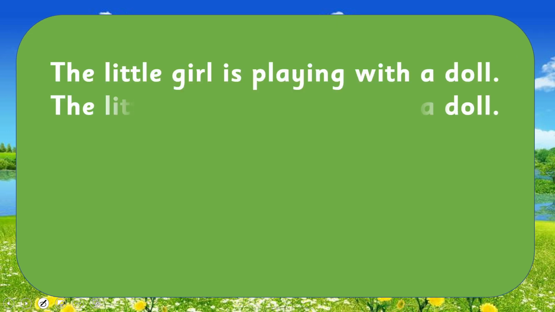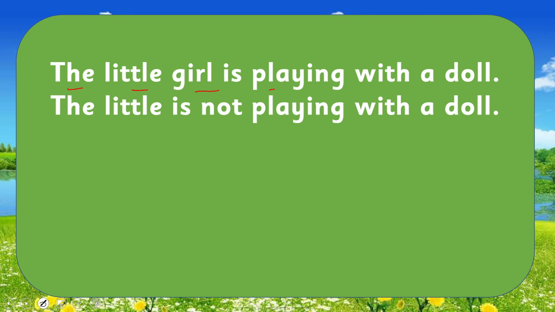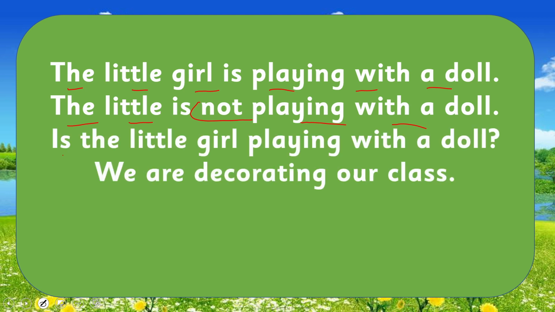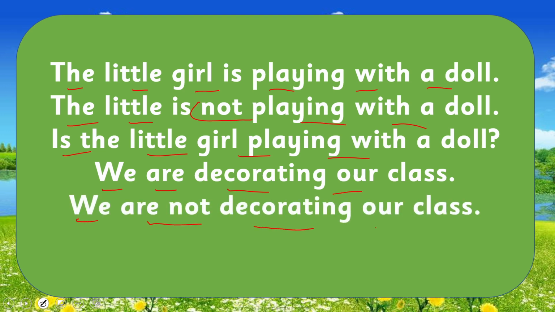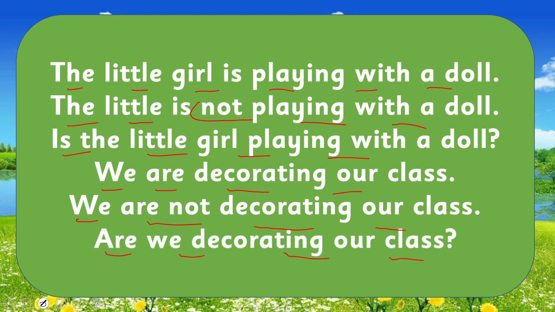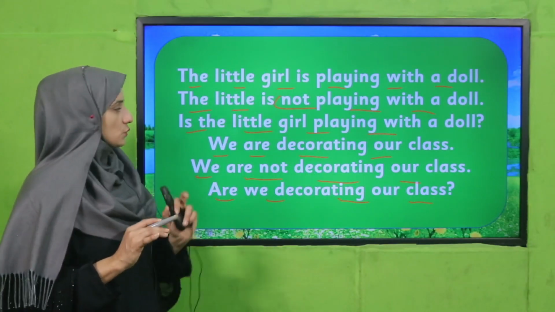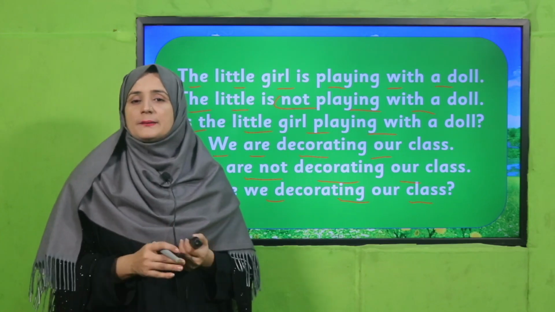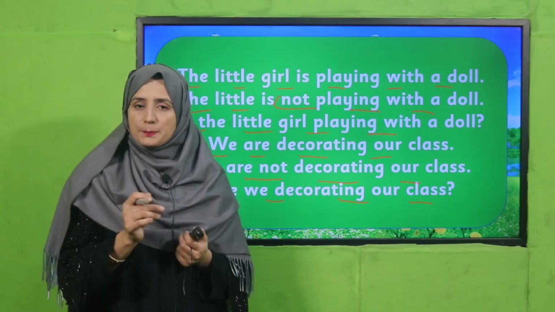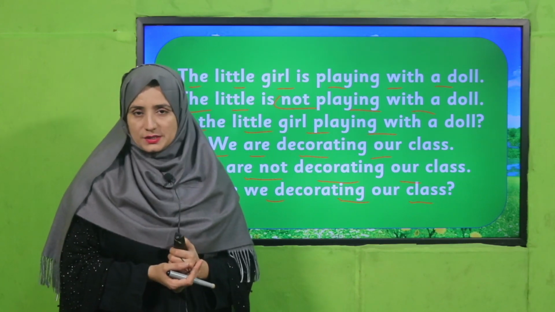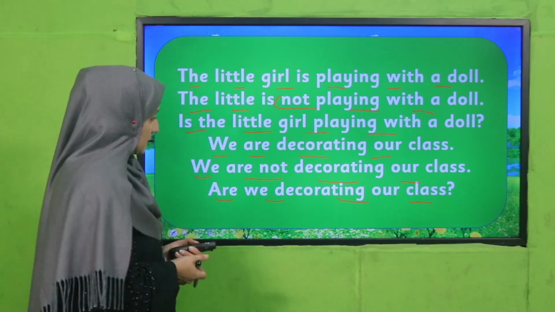Good. See next. The little girl is playing with the doll. The little girl is not playing with the doll. Is the little girl playing with the doll? We are decorating our class. We are not decorating our class. Are we decorating our class? So have you got it, my dear students? So easy structure and so easy way. We just have to be careful while using present continuous tense, its helping verbs especially. Okay, have you got it, my dear students? Good job. I hope you have understood.